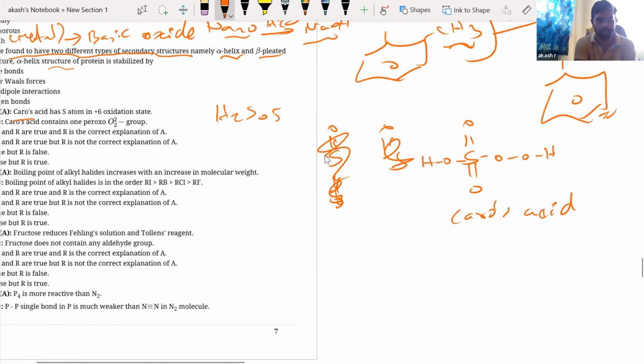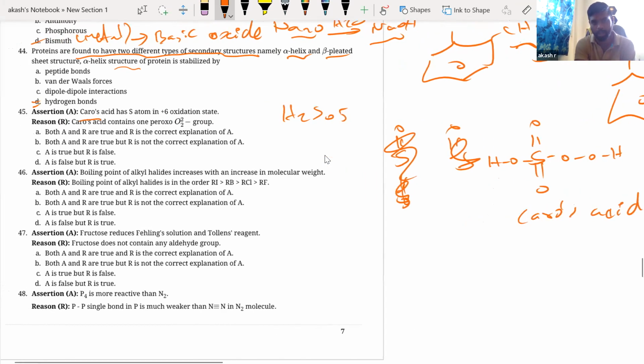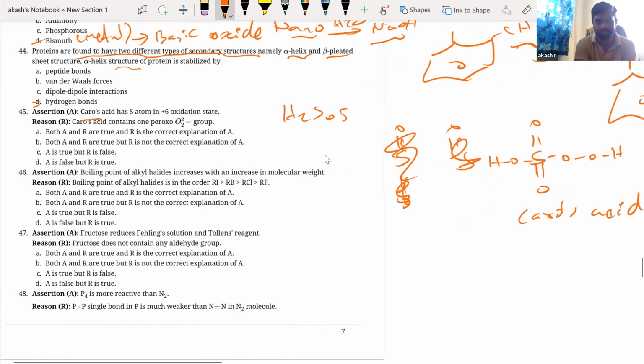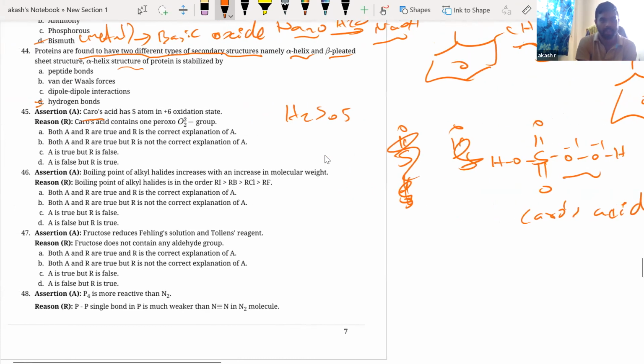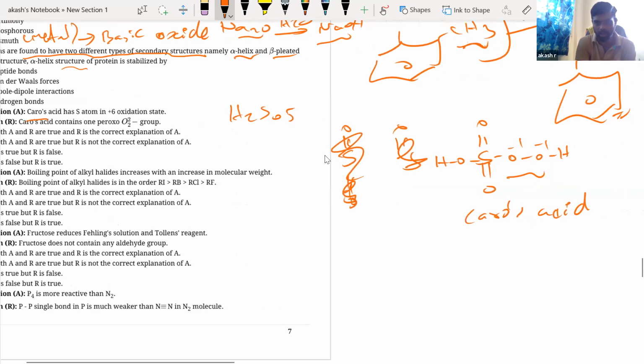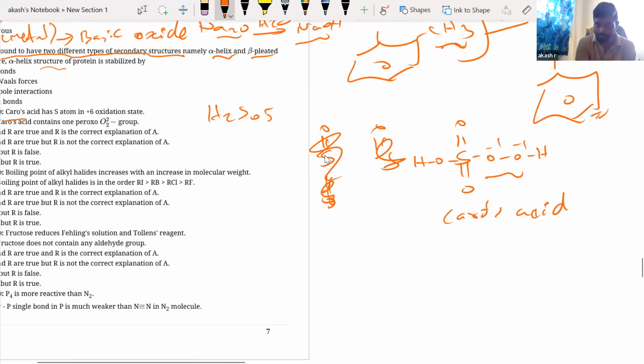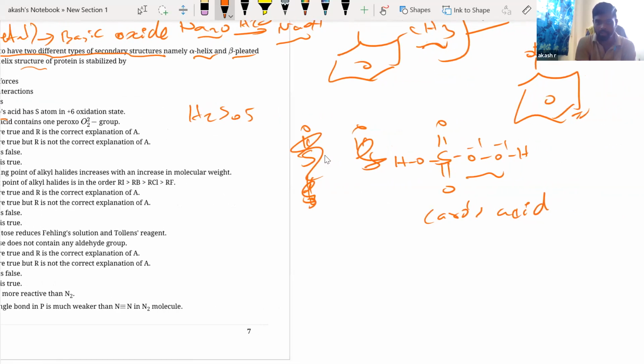I think this is not there in your syllabus, right? You don't have your oxyacids, right? But still we'll try to understand. No problem. Now you see that there is an O-O linkage. This is -1, the rest of the oxygens are -2. This is a peroxide linkage. So in Caro's acid, let's find whether sulfur has a +6 oxidation state or not. So you have -1, -2, -1, -3.